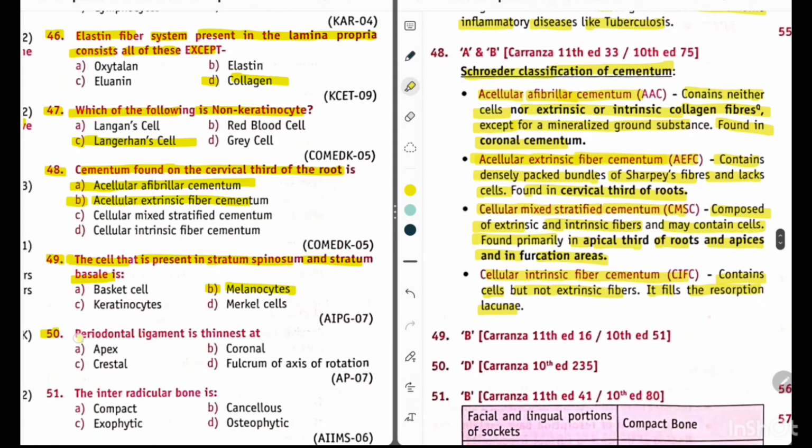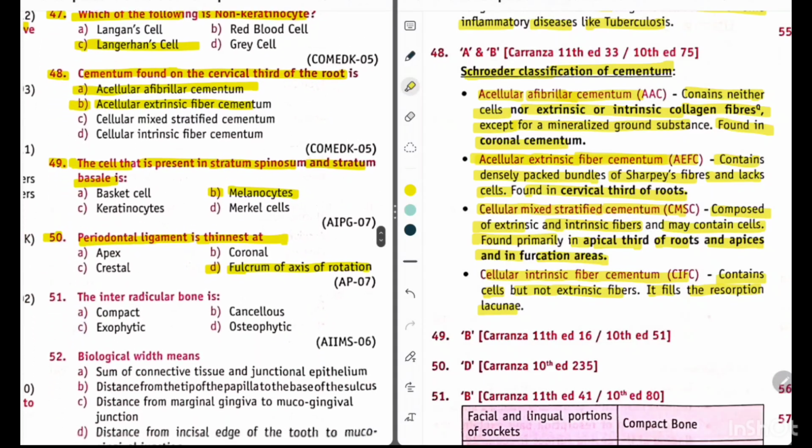Now question 50. Periodontal ligament is thinnest at option A apex, option B coronal, option C crestal, or option D fulcrum of axis of rotation. So its answer is fulcrum of axis of rotation. Periodontal ligament is thinnest at the fulcrum of axis of rotation.